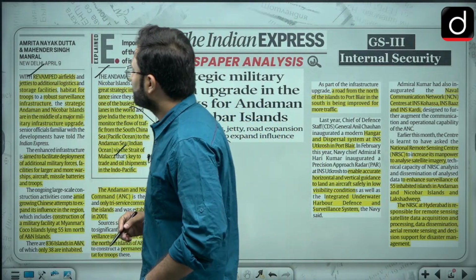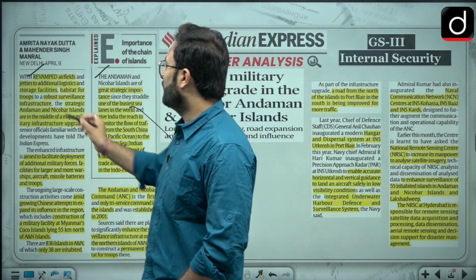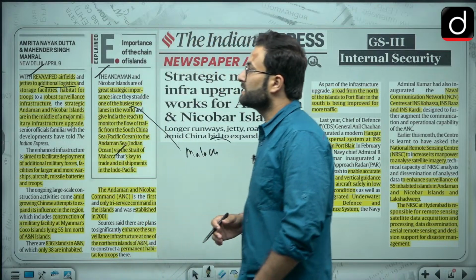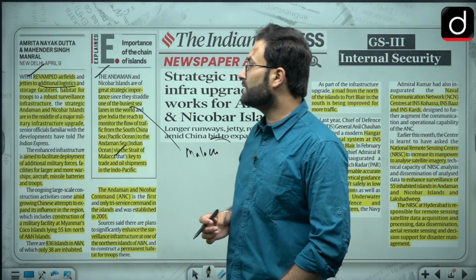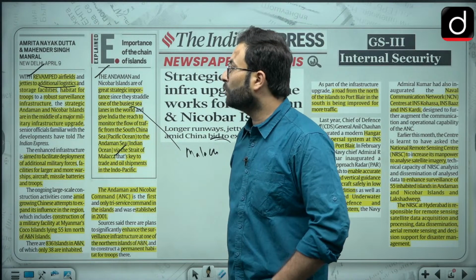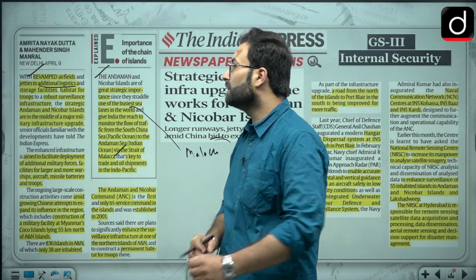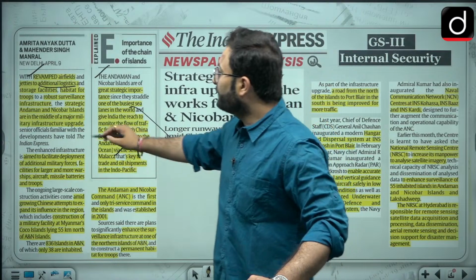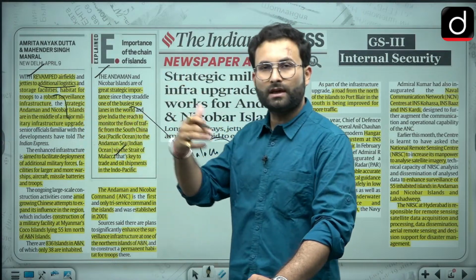Revamped airfields, jetties, and additional logistics and storage facilities, habitat for troops, to a robust surveillance infrastructure. The strategic Andaman and Nicobar Islands are in the middle of a major military infrastructure upgrade. Now, why are we doing it now? All these things, why are we going to do it now?